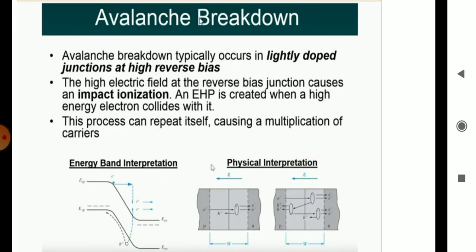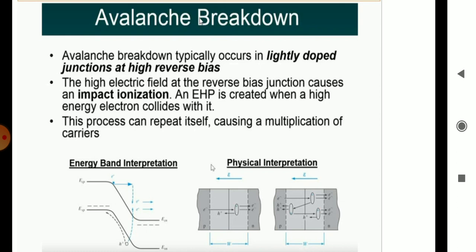Now the next topic is avalanche breakdown. This is another type of breakdown that occurs in reverse bias. Avalanche breakdown typically occurs in a lightly doped junction at high reverse bias voltage. Zener breakdown occurs at a low reverse voltage but the junctions are highly doped. But when the P and N junctions are lightly doped, the breakdown which occurs in reverse bias at a higher voltage we call avalanche breakdown.